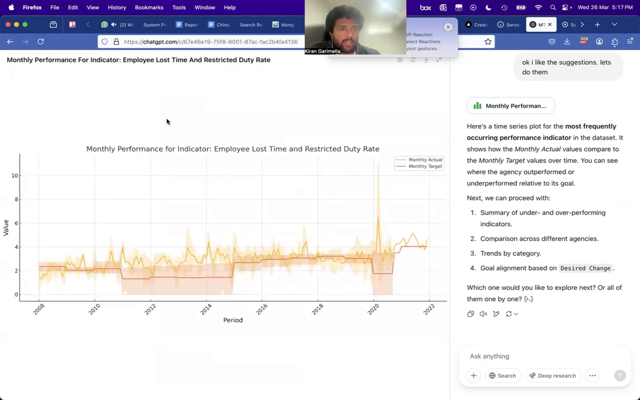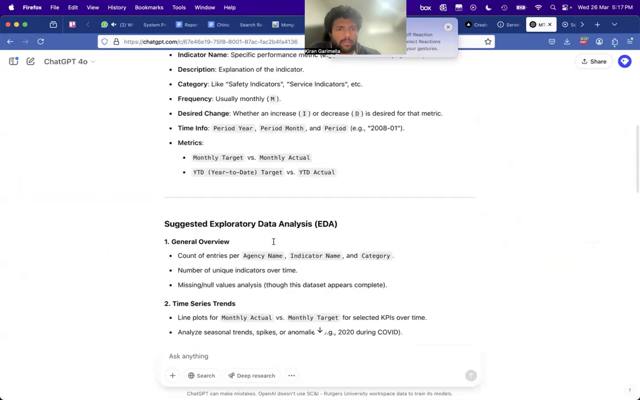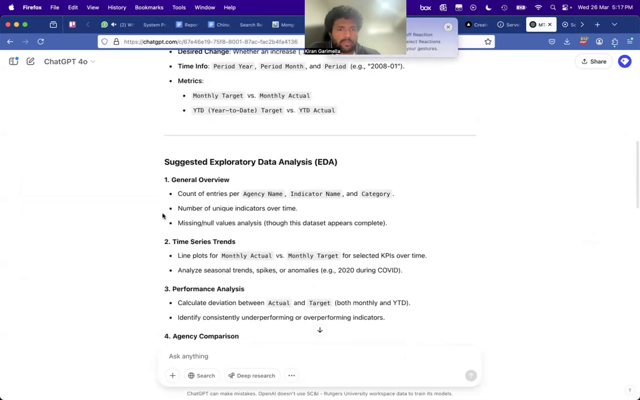Okay, basically what it is saying is employee lost time and restricted duty rate. I don't know what these are, but you can see already that it is not just doing a plot, it's saying this is the target and this is the actual. So apparently during this time, the target was quite low and the actual value is quite high. If I knew what this data set was, maybe this made sense. But let me just try to ask it something actually helpful.